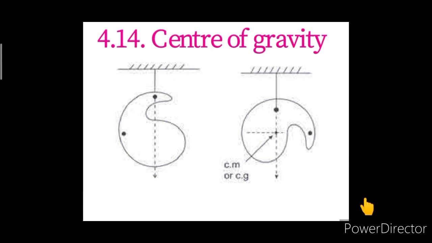So here we have discussed the center of mass of a body, which is defined as a point at which the total mass of the body is supposed to be concentrated in order to study the motion of the body in accordance with Newton's laws of motion. We also studied the center of gravity, which is a fixed point through which the whole weight of the body always acts vertically downwards, whatever may be the position of the body.